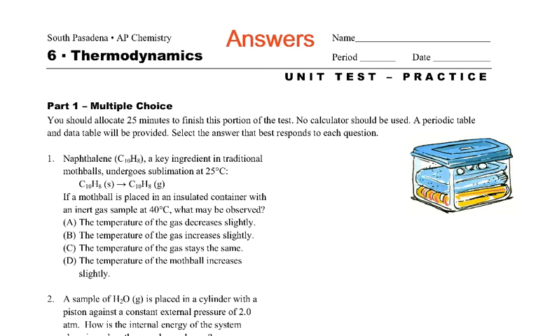Question one is talking about naphthalene. Now, naphthalene is mothballs, and if you don't even know what mothballs are, when you store away things like sweaters and stuff, sometimes little moths will get in there and lay their eggs, and when they hatch, they will eat little holes in, especially, wool sweaters and stuff. So apparently, mothballs kill off those larvae, so that doesn't happen.